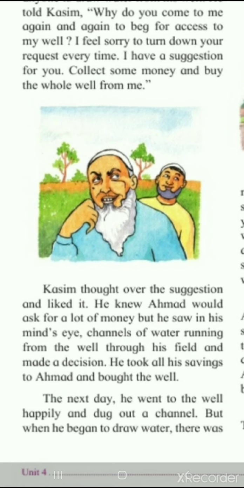So here, after Ahmed has given a suggestion, Qasim thought. Qasim is thinking about the suggestion, whether to accept it or not. And then, after thinking a lot, he decided what he will do. He will collect the money, whatever he has saved. He will take that money and go there and buy the well. He took all his savings, and with that he bought the well.